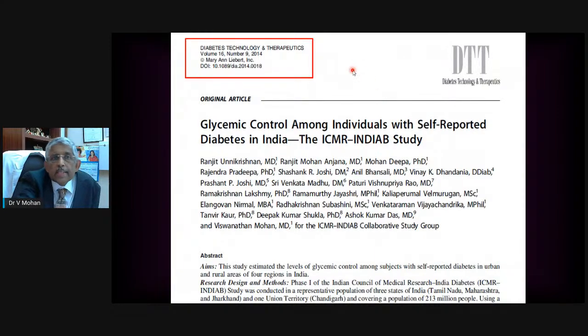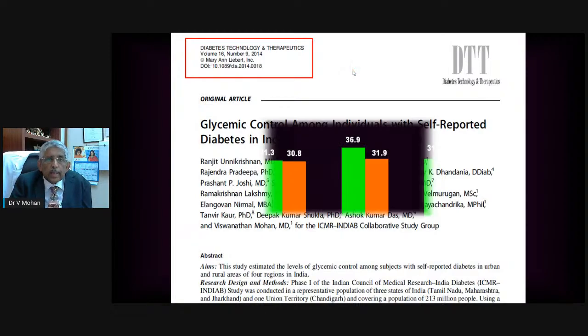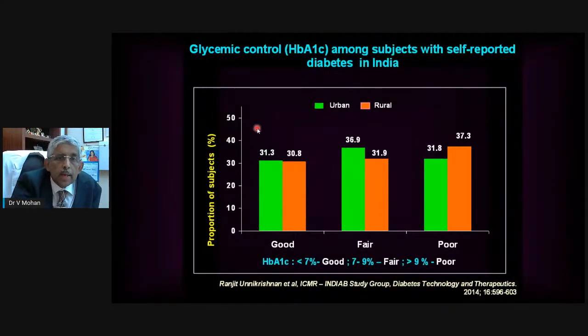Now, these 77 million people with diabetes in India, how well are they controlled? Again, we have data from the INDIAB where we have looked at the glycemic control. You know that the HbA1c test has to be below 7%. But if you look at the national data, less than 1/3 of people have an A1C below 7. And if you look at the other end of the spectrum, HbA1c above 9, which is very poor control, almost 40% of people in rural areas and 32% of people in urban India have A1C above 9%.